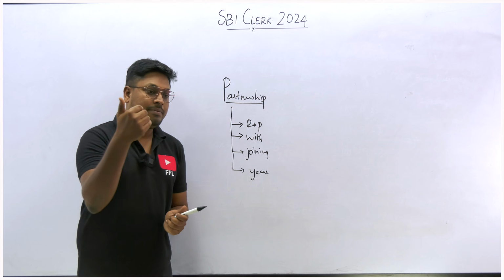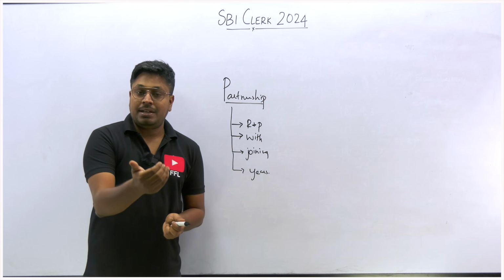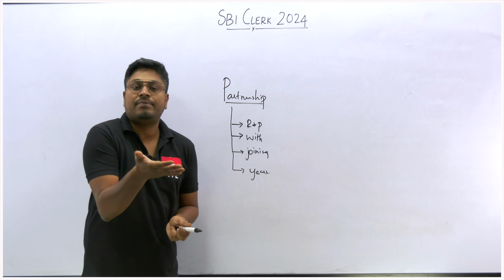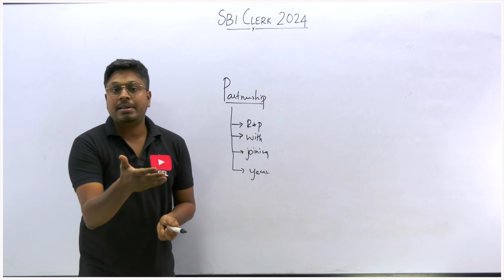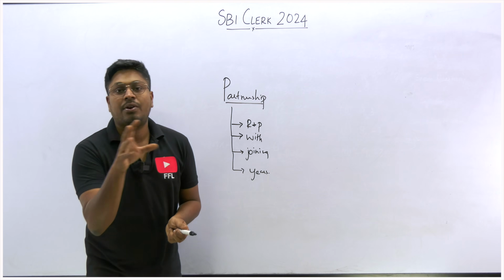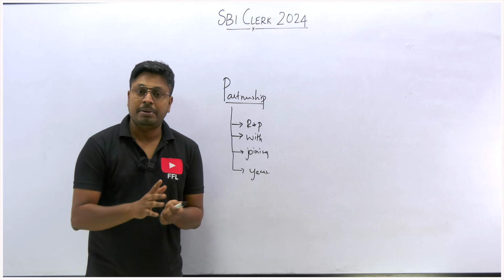So 3 people start a business. After a year, one person takes money out, half of the money he invested, and then the remaining money stays. At the end of 3 years, they gain some profit. So what will be the share of each person? You can see more of these kinds of questions on the topic partnership.